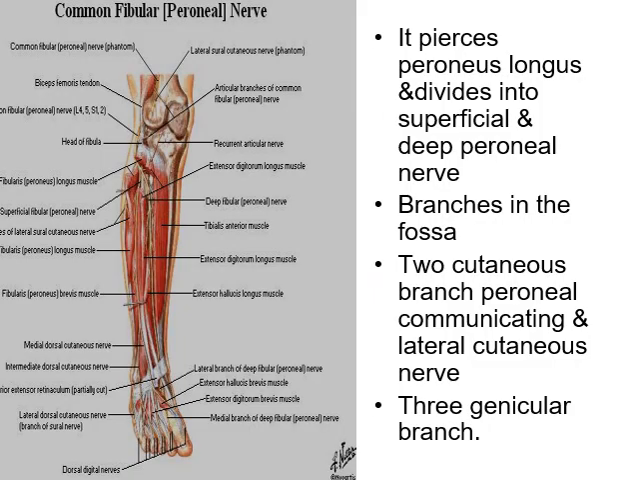The common fibular nerve, or common peroneal nerve, is also given this name. It pierces the peroneus longus and divides into the superficial and deep peroneal nerves. Its branches in the fossa are the cutaneous branches, the peroneal communicating and lateral cutaneous nerve, and three genicular branches.